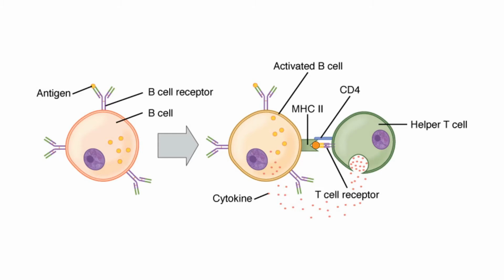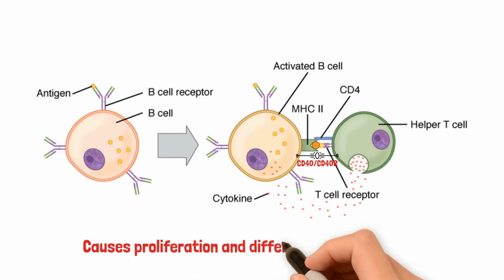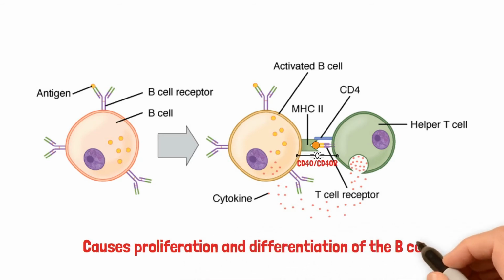B-cell. The cells require extra help from the CD40 molecule on the B-cell and the CD40 ligand on the T-cell to stabilize the connection. This binding will cause the proliferation and the differentiation of the B-cell and save it from apoptosis. Once the binding occurs, the helper T-cell will release cytokines such as IL-2, IL-4, and IL-5, which will increase B-cell proliferation. This progression was discovered in experiments on mice.